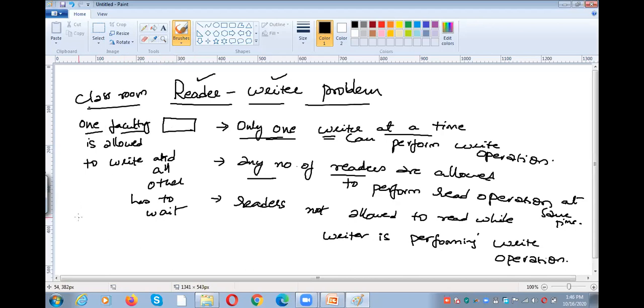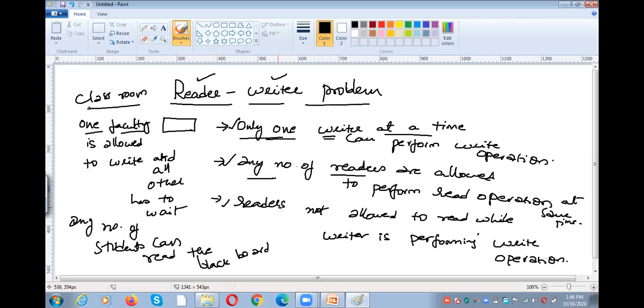And what about the students? Any number of students can read the blackboard. In a classroom there are 60 students, but only one faculty is allowed to enter the classroom and he is the only one allowed to write on the blackboard. That means only one writer is allowed to perform the write operation, and any number of students are allowed to perform the read operation. So this is about the first two things.